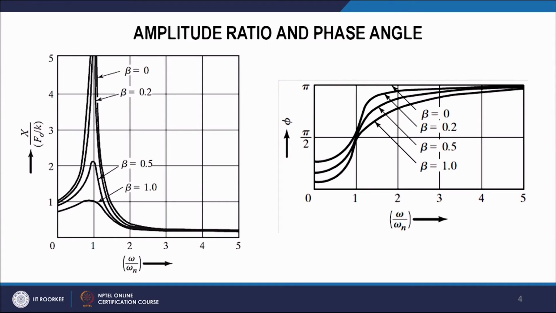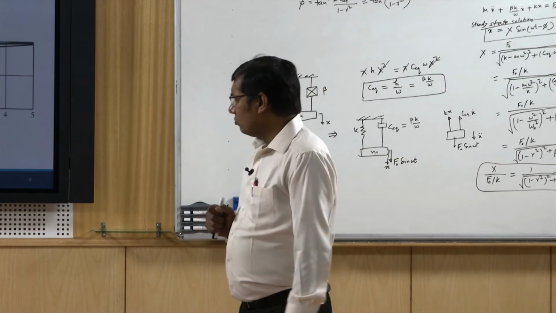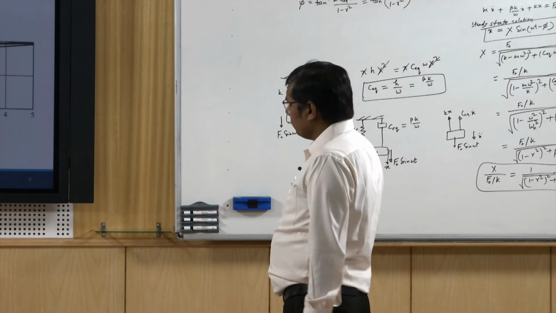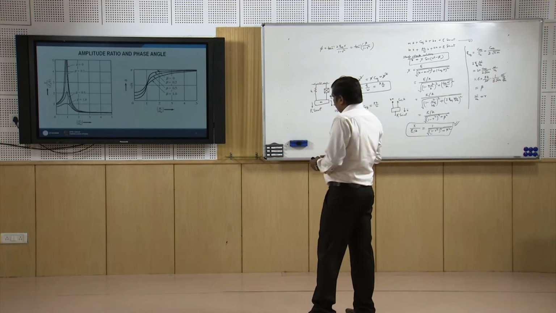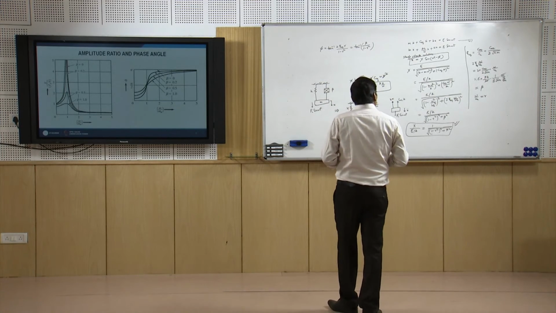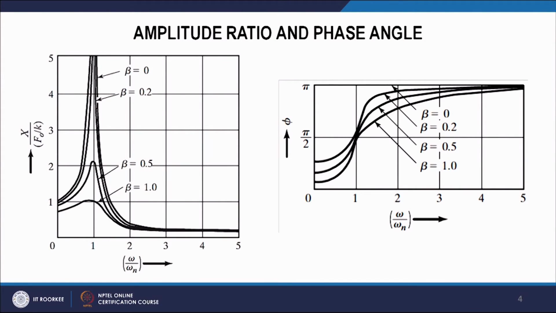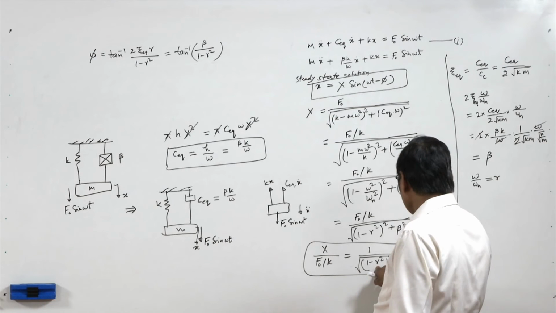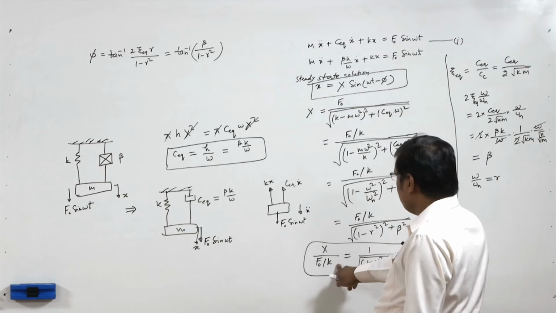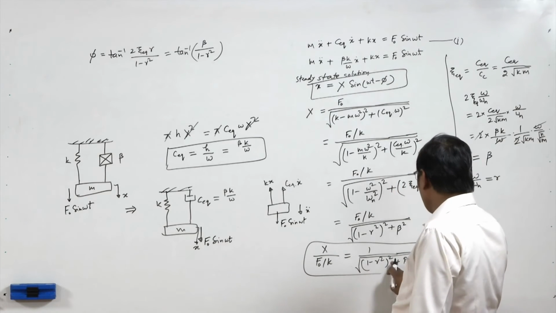So we have plotted this x by f0 by k on the y axis and r, that is omega by omega n, on the x axis, and for different values of beta, meaning different values of hysteresis damping factor, we have plotted these graphs, and we can see that in these graphs, if we put r equal to 1, this is maximum, and that is 1 by beta.